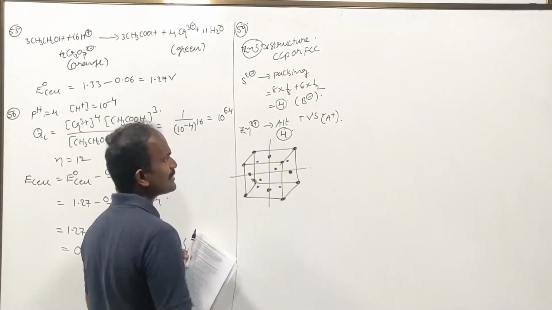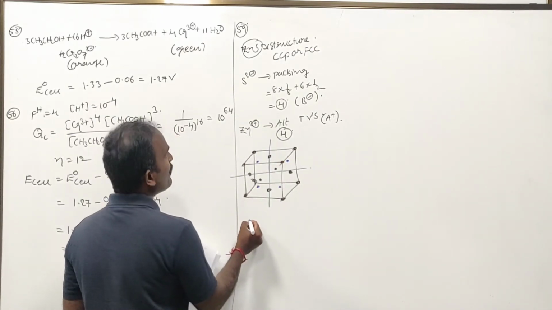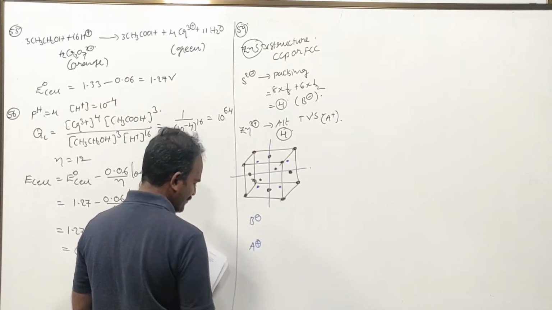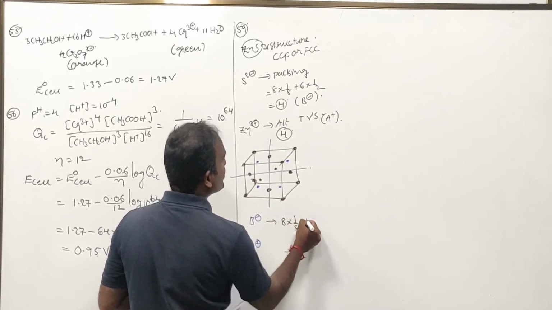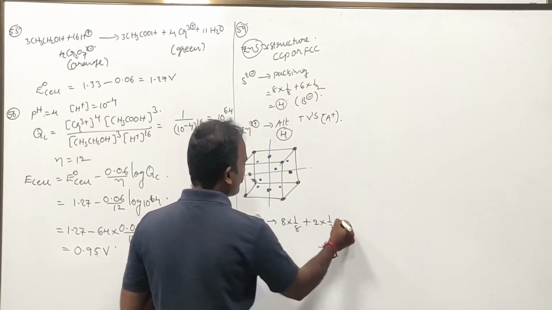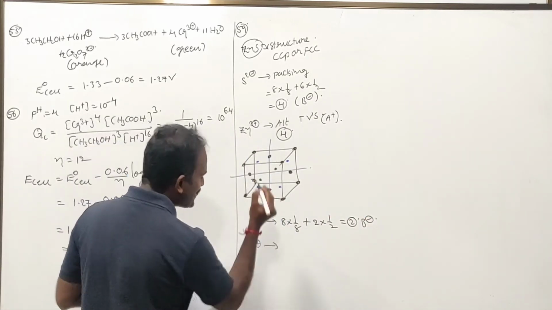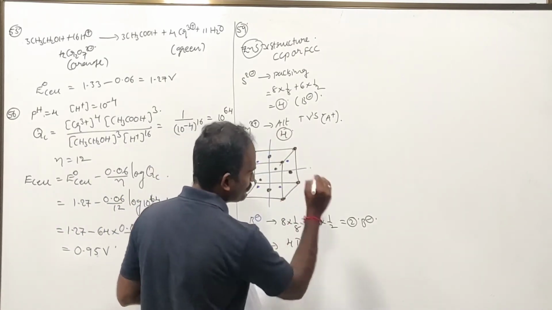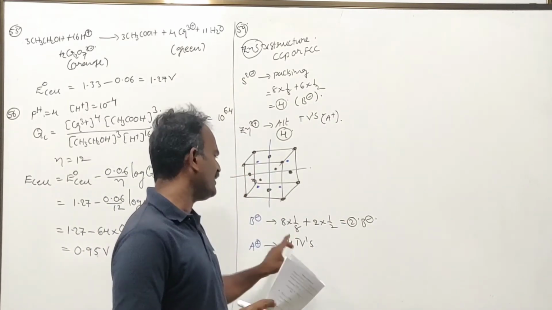Now how many face centers are going to be gone? 4 face centers are going to be gone. Therefore, how many B minus and how many A plus are left? We will see. No harm to the corners, 8 into 1 by 8; of the face centers, 4 are lost and the remaining 2 are present, 2 into 1 by 2, therefore 2 B minus. All A plus are present because nothing happened to the tetrahedral voids. Here 2 B minus are present and 4 A plus are present.